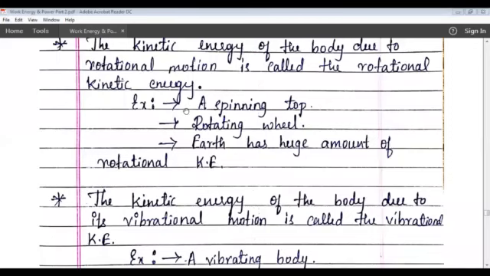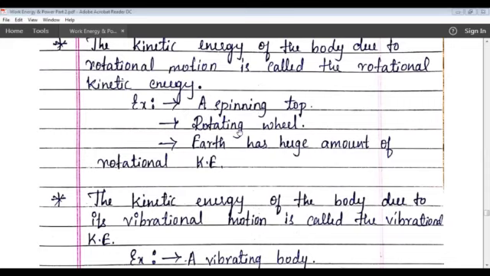Okay, students, our first example is a spinning top. The spinning top possesses rotational kinetic energy because it is in the rotational motion about the axis. So in that motion, it possesses some energy, and that energy is known as rotational kinetic energy.